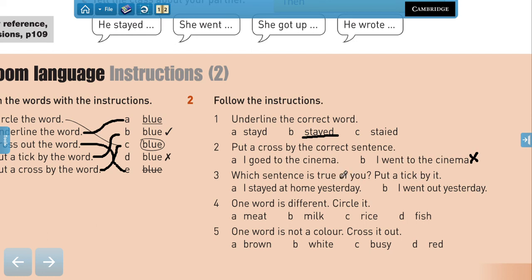Which sentence is true for you? Put a tick by it. I stayed at home yesterday. I went out yesterday. So probably you're going to tick this one, right?